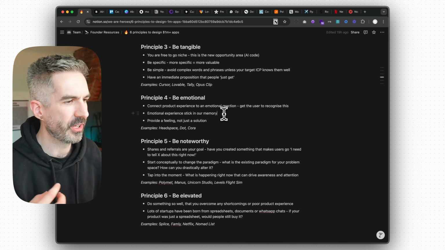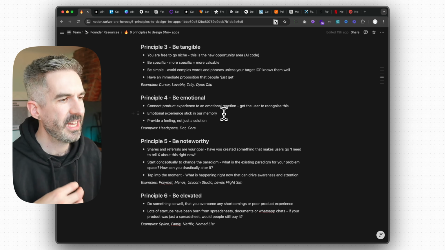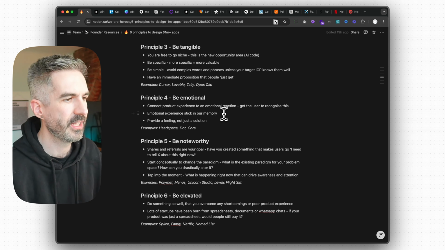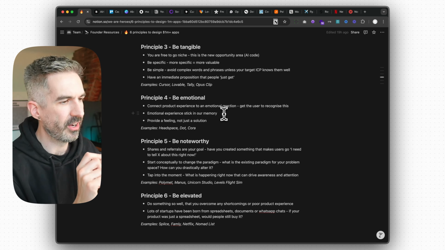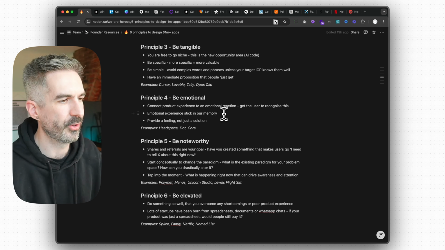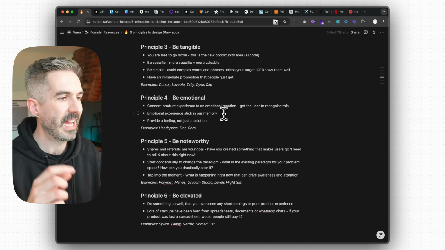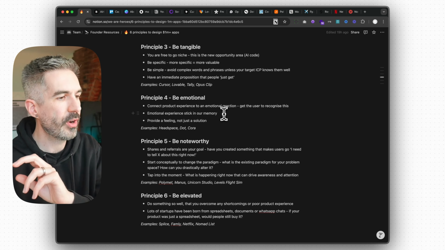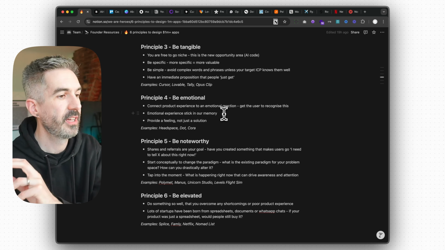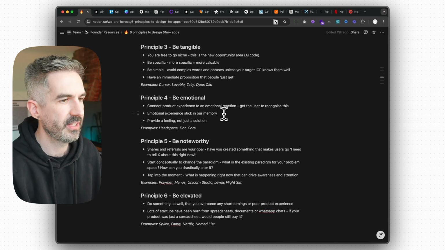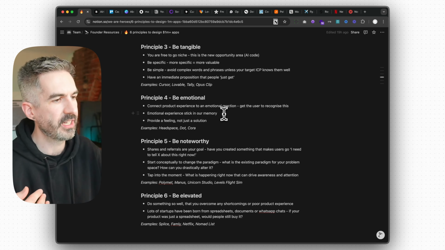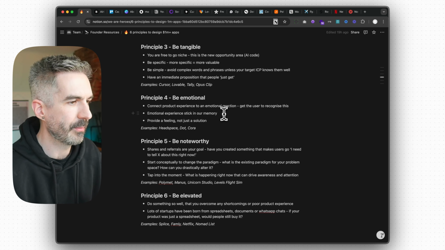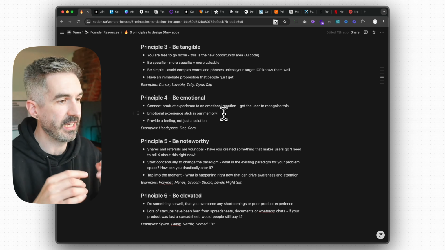What they do in their onboarding, which is really, really interesting, is they get you to do a breathing exercise as part of setting up your account. But then the key thing here is that after you do the breathing exercise, when you're setting up your account in Headspace, they ask you, how did that make you feel? And what that does is that connects your emotional reaction to the breathing exercise to the act of using Headspace. And so what we're trying to do here is connect the emotion that a user feels to the act of using your app. That makes it sticky in their memory.